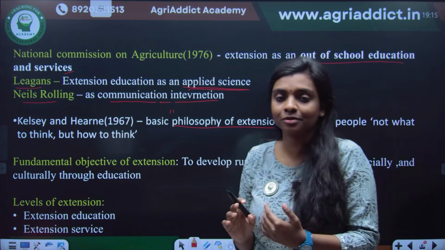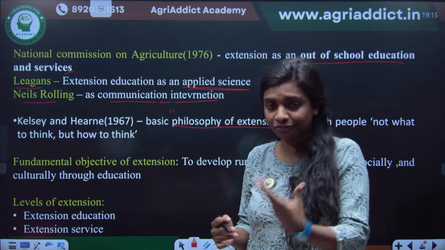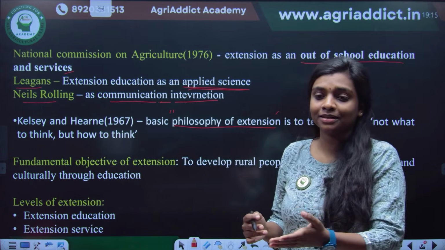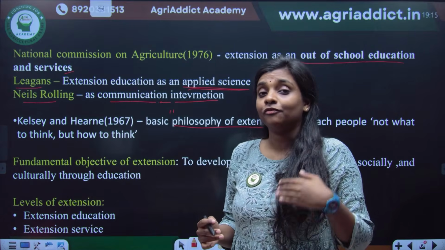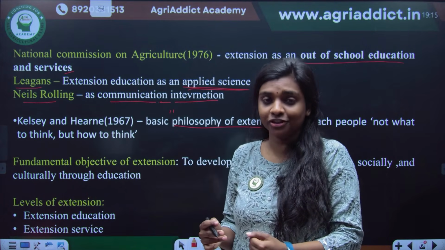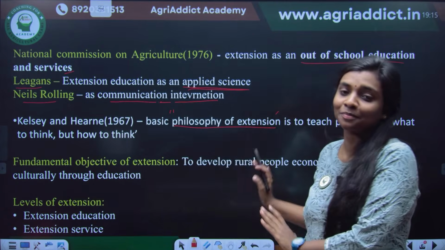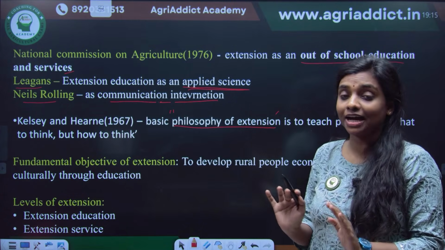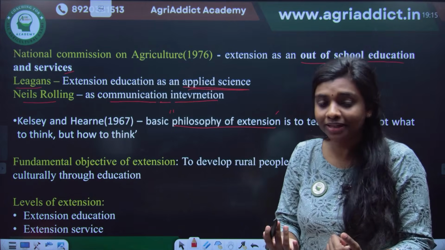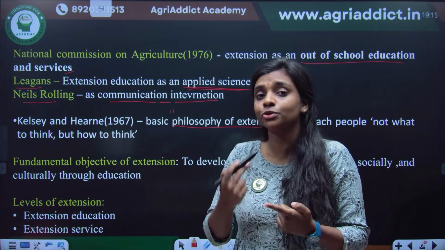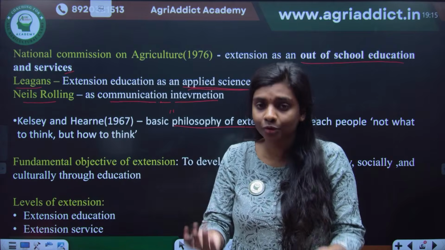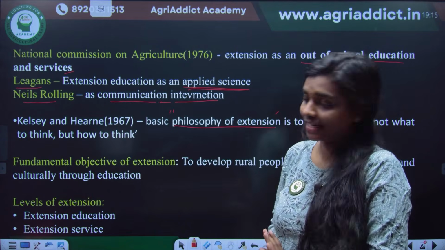When you give a fisherman a fish, he can eat that particular day, right? But when you teach him how to catch a fish, then he can live for the rest of his life. The same principle is applied here. We are not teaching them what to think, but how to think, how to solve their own problems in their own way. That is what we are doing in agricultural extension.